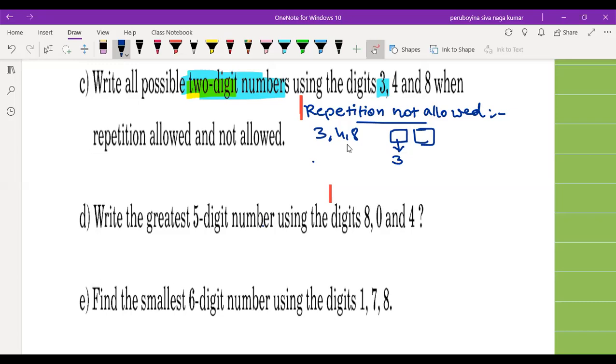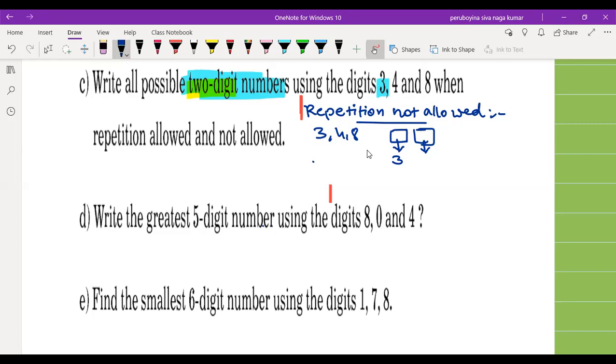After filling that box, the next box, which we call ones place, we can fill with the remaining 2 digits, because the first digit was used in the first box and repetition is not allowed.